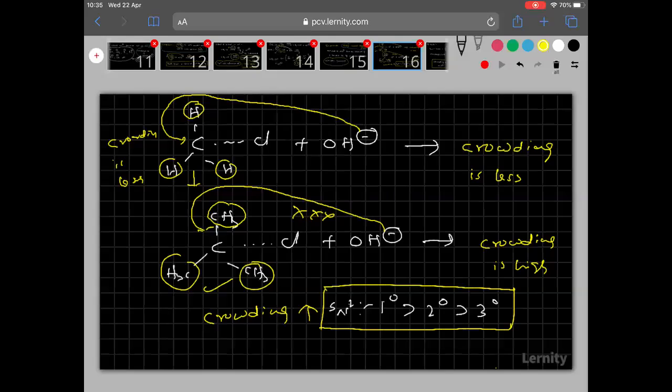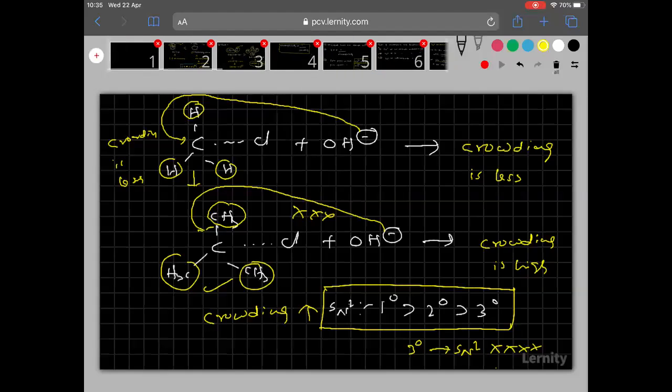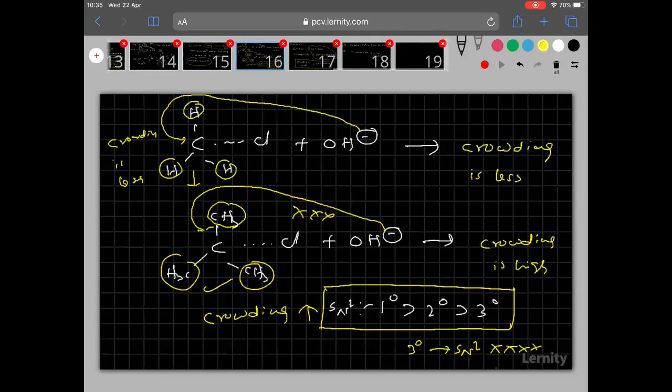In tertiary, crowding is very high, so in tertiary SN2 never happens, remember. So rate of SN2 will be more in primary, greater than secondary, greater than tertiary. Clear, everyone?